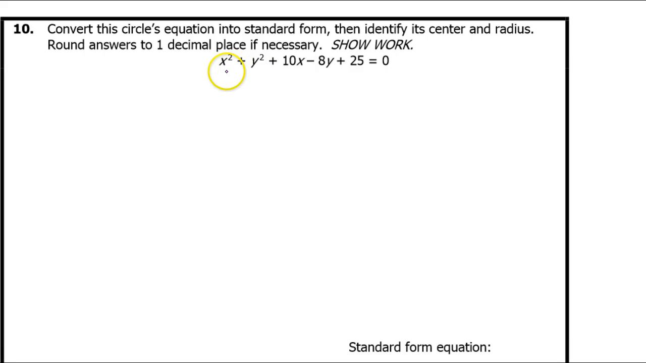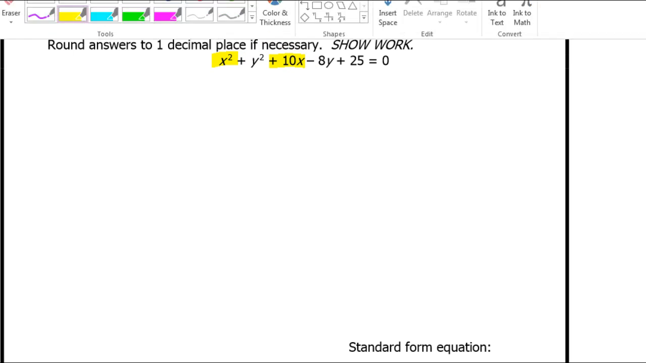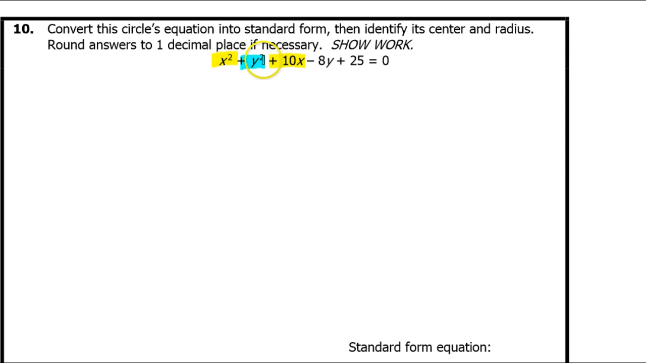Alright, for number 10, we are given the equation of a circle in general form. There are no parentheses or anything. So I need to rewrite this in standard form so I can identify the center and the radius and such. So the first thing I have to do is reorganize this so that the terms that have x in them are side by side, and I want the terms that have y in them to be side by side. Now that 25 has to go. I'm just going to move that to the other side of the equation by subtracting it. So it's going to show up in my next step as a -25.